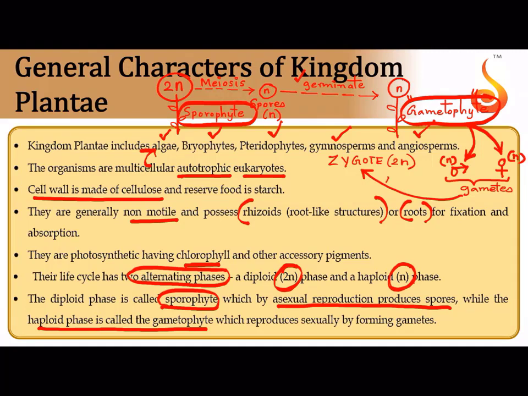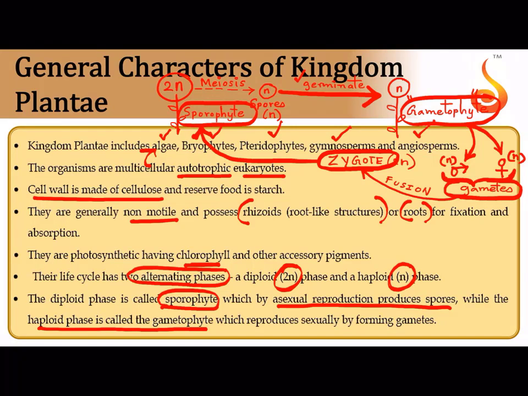The male and the female gametes later undergo fusion or fertilization to form a diploid zygote. Then can you guess what will happen to this diploid zygote? The diploid zygote will give rise to a sporophyte. See the complete cycle here. First we started with a sporophyte. The sporophyte gave rise to a gametophyte by formation of spores by meiosis. A gametophyte's job is to produce gametes, isn't it? What are the two types of gametes that it produces? It produces male gametes and female gametes.